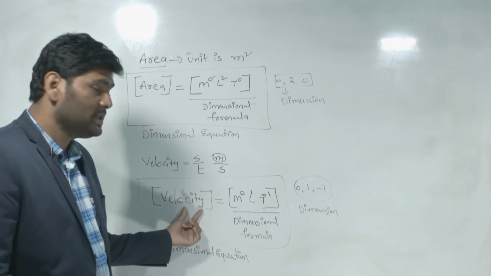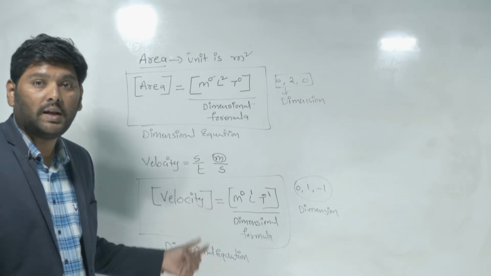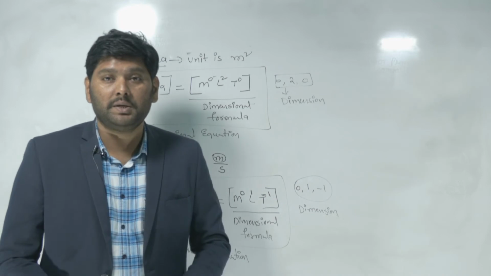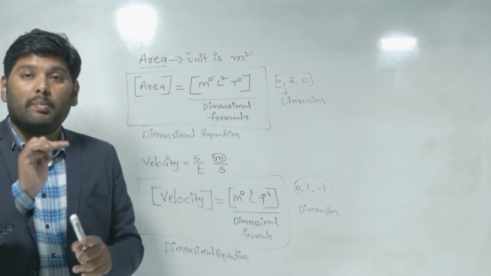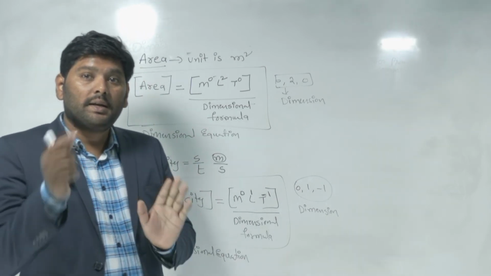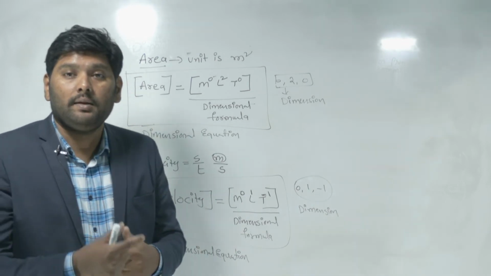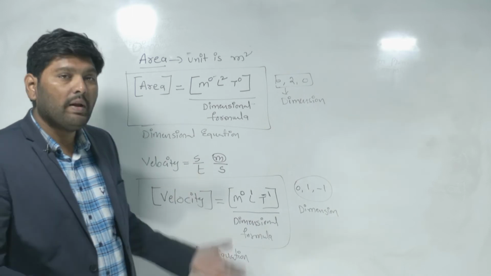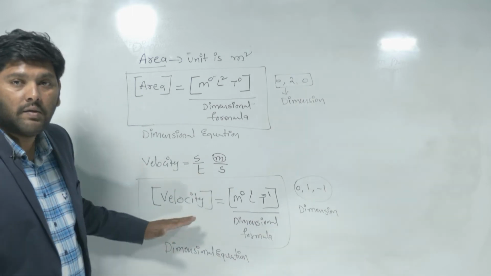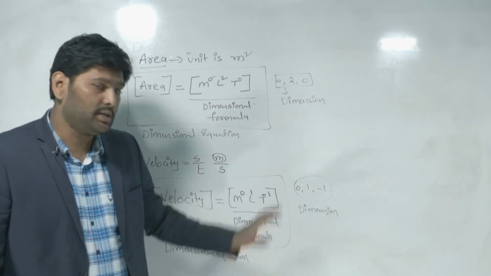The time dimension is -1, so time also participates in explaining the velocity. So that is the way we have the dimension formula, dimensional equation, and dimensions for velocity.